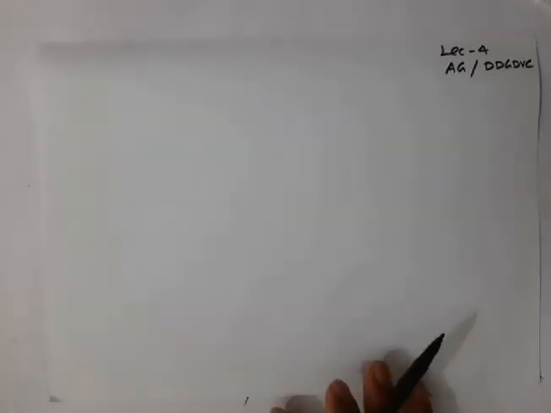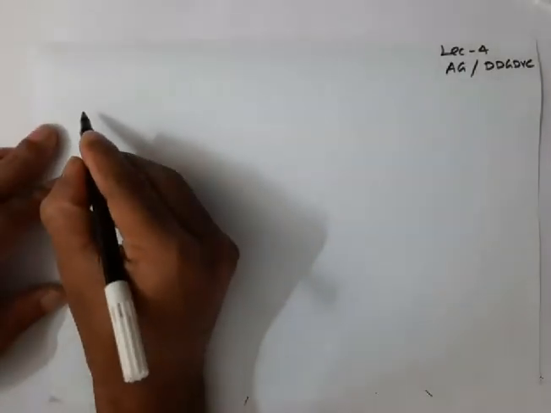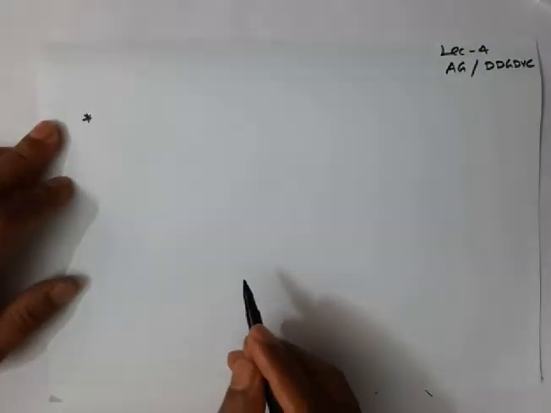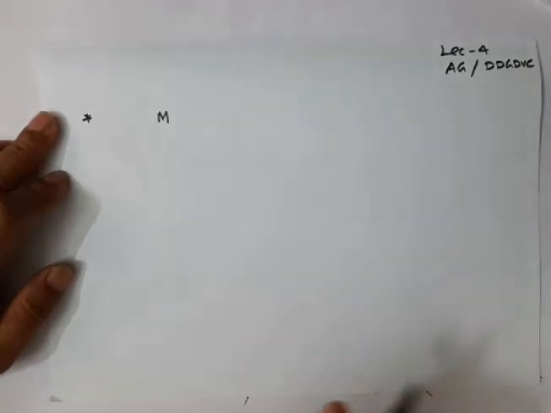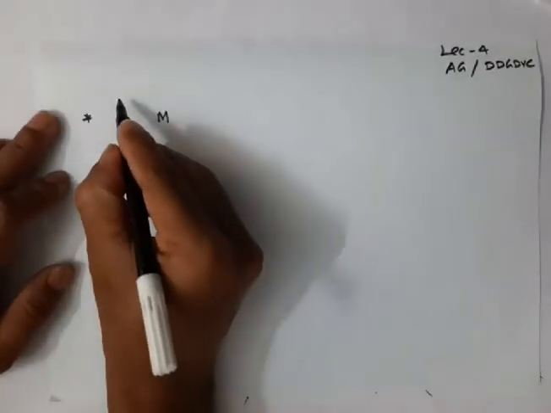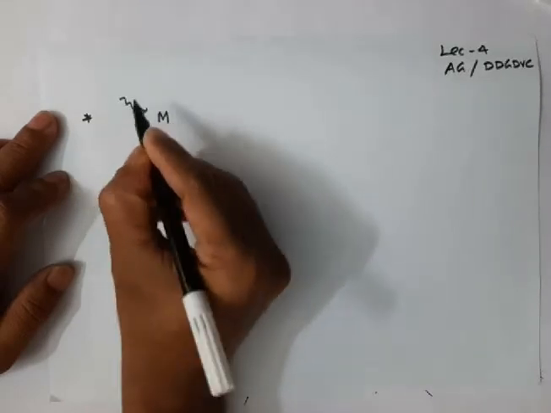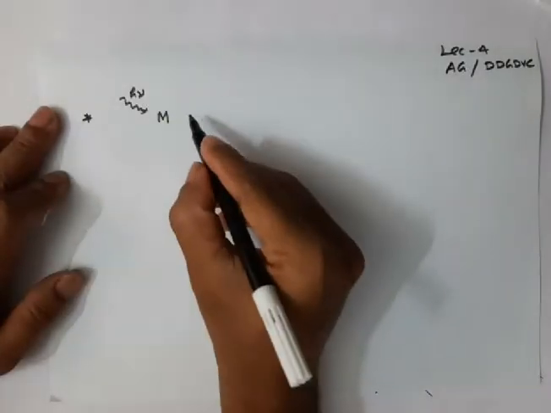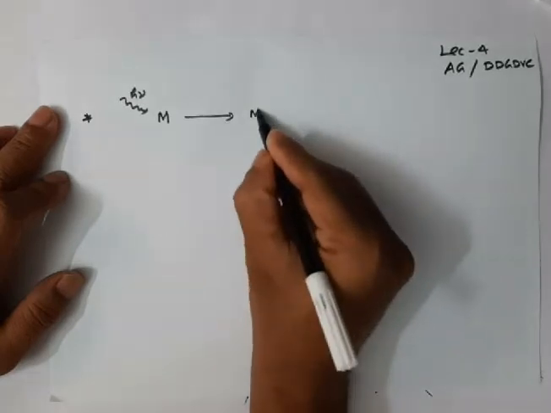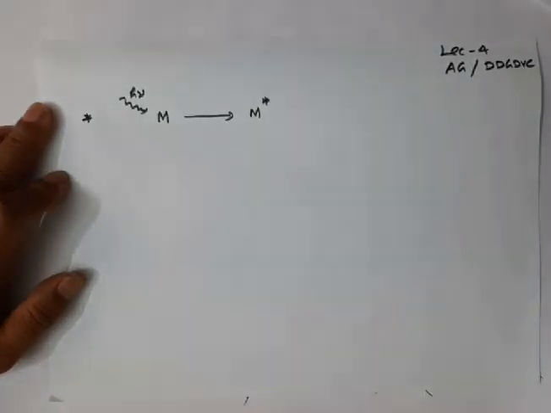Okay, so in this lecture, first let me give this information. Suppose a molecule, I'll represent the molecule as M, is exposed to some radiation having frequency nu. What will happen? First the molecule gets excited. The molecule goes to the excited state. This excited state molecule